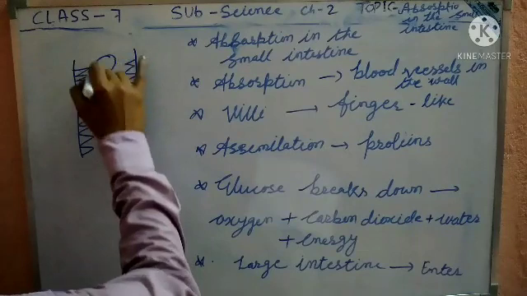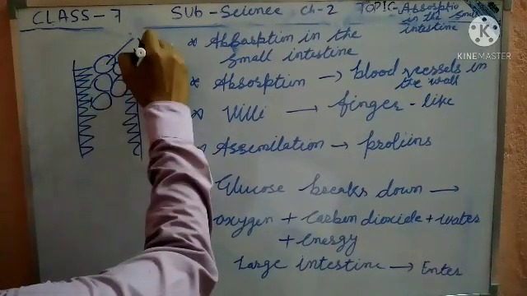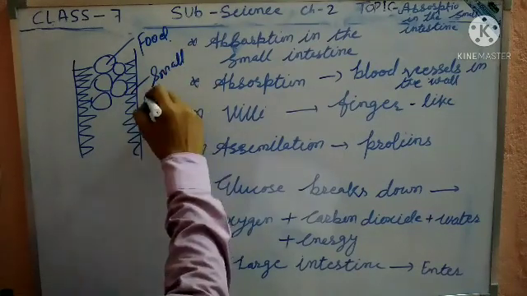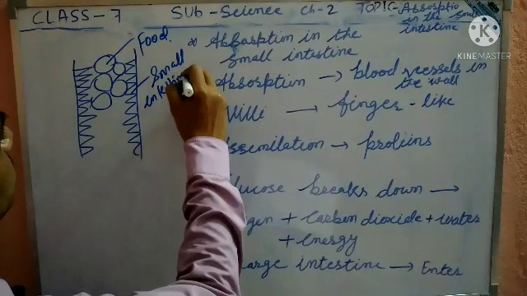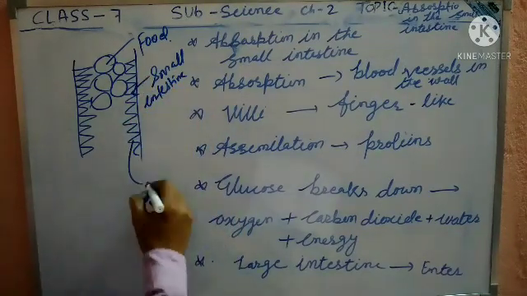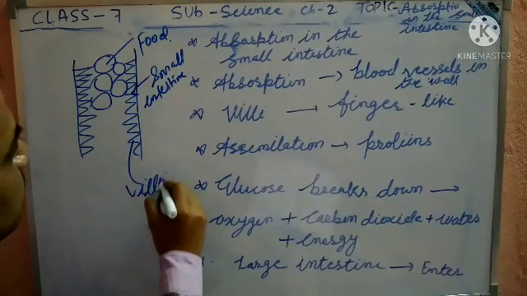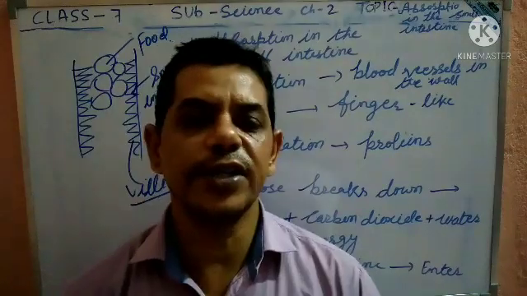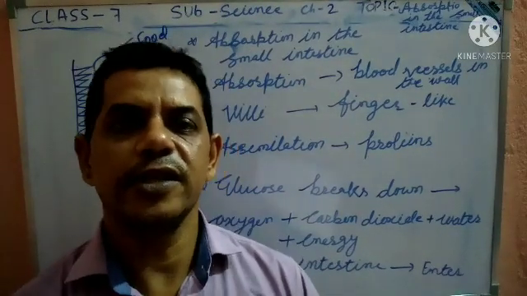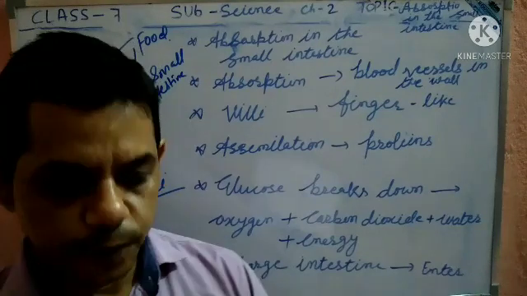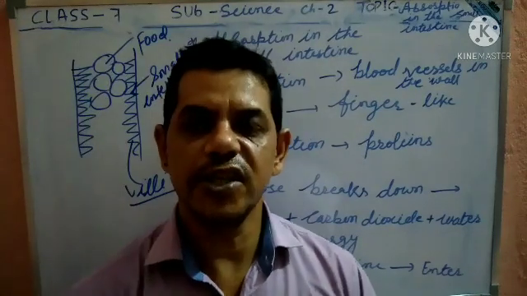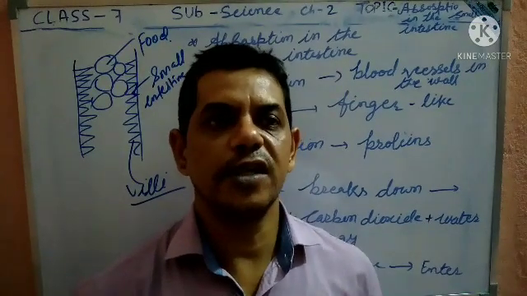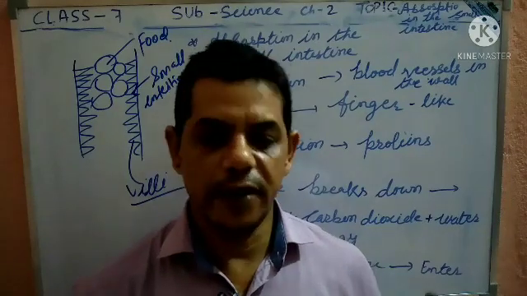That is our food, and that is the small intestine. These are called villi. Thousands of villi are situated in the small intestine and connected to the blood vessels, and they take the digested food, vitamins, proteins and minerals, and supply them into the blood vessels.